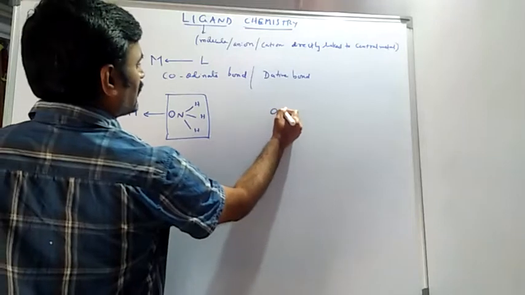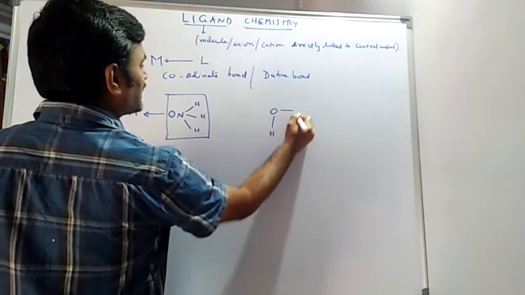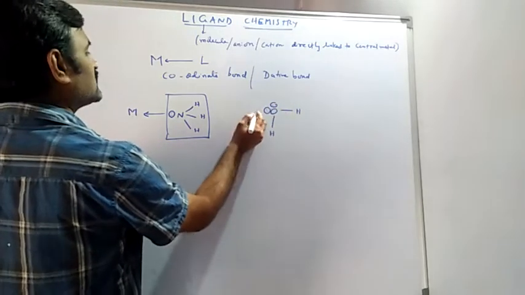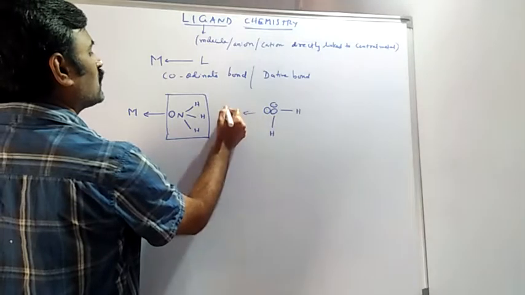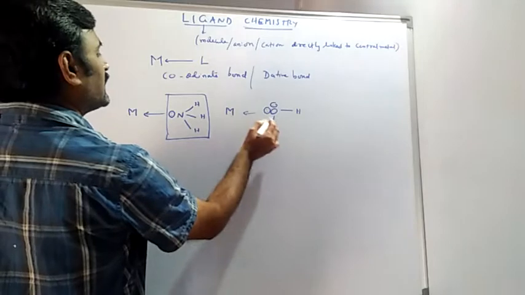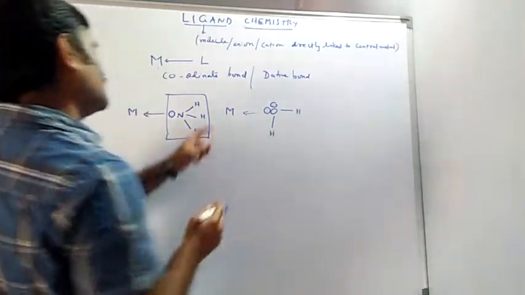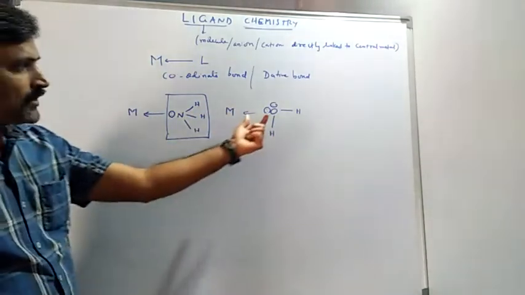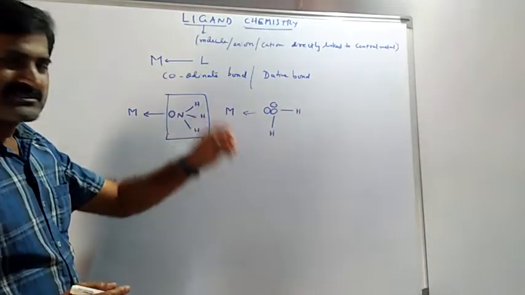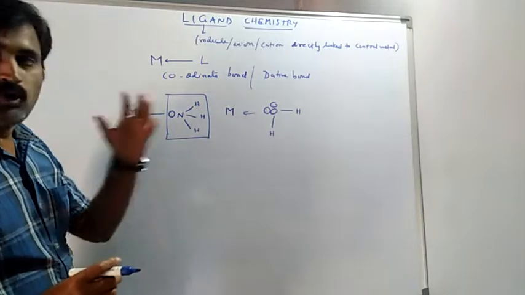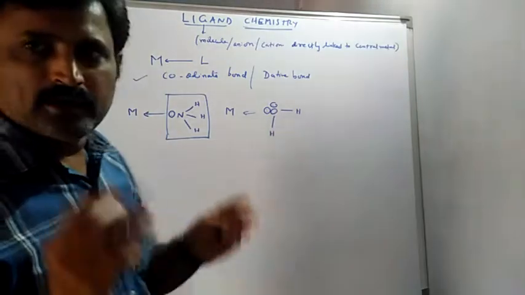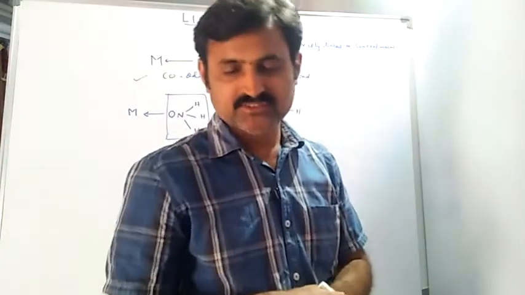In water, oxygen is the central atom which has two lone pairs, but we require only one lone pair from water, making a dative bond with the metal. So one atom must be there in a ligand molecule which possesses some unbonded electron pairs, required for the formation of a coordinate covalent bond or dative bond in the complexes.